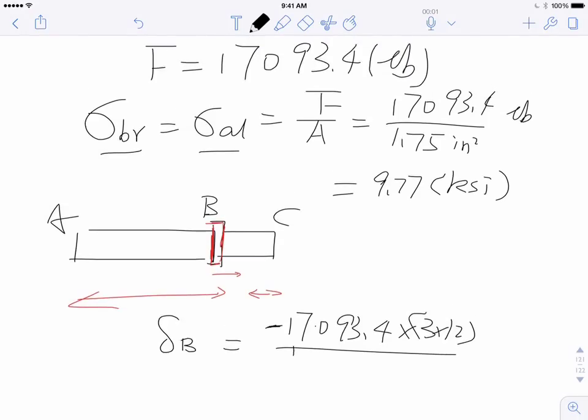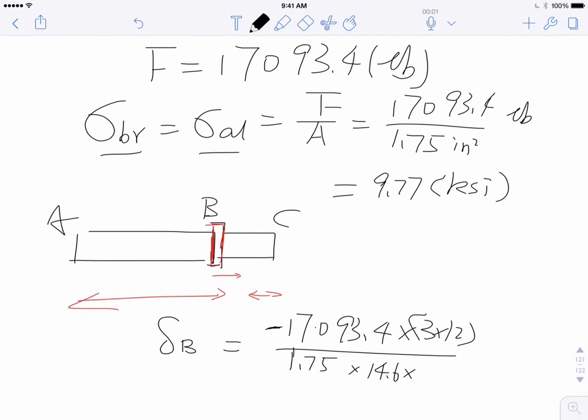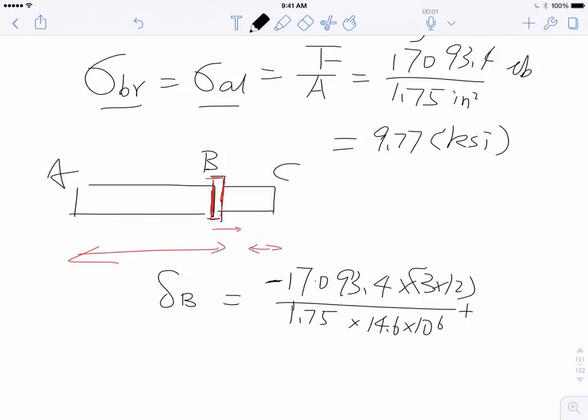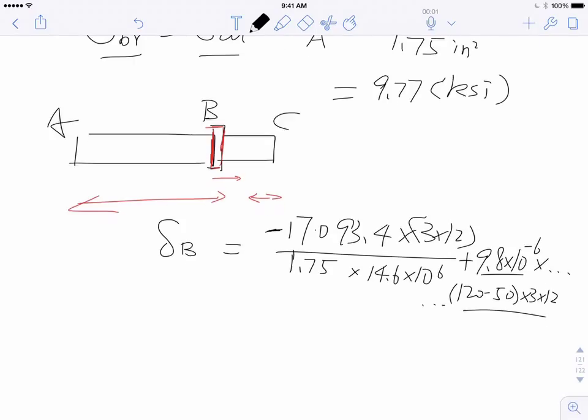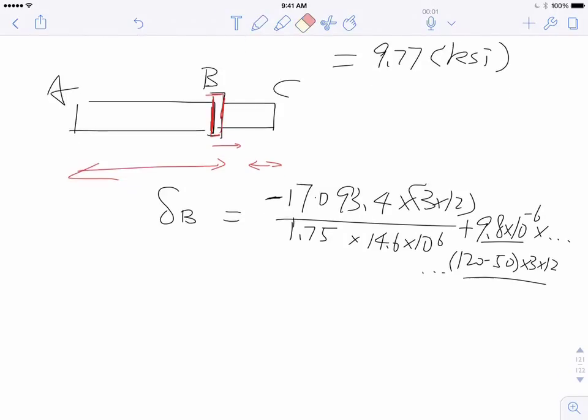Over 1.75 times 14.6 times 10 to the 6, plus 9.8 times 10 to the minus 6 times 120 minus 50 times 3 times 12. That's 3 feet. These two are one piece. So be careful. This is negative force, like I mentioned, because of simple expansion, it causes internal force, and that's compressive.